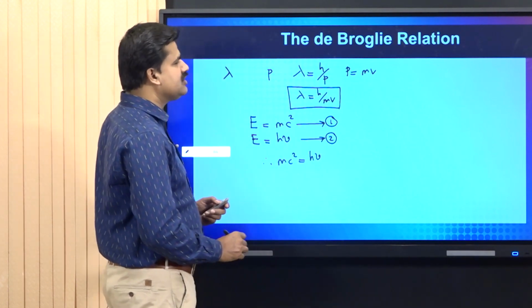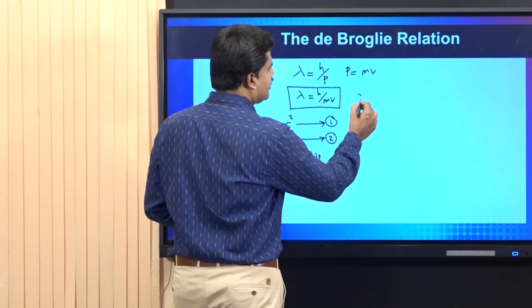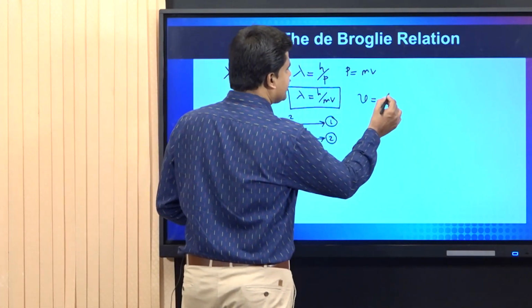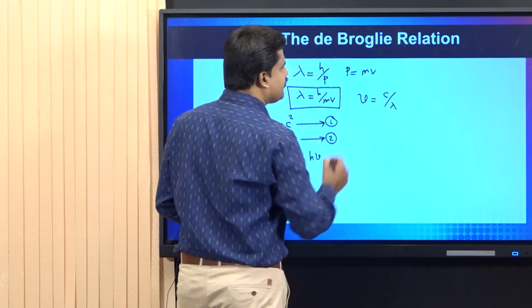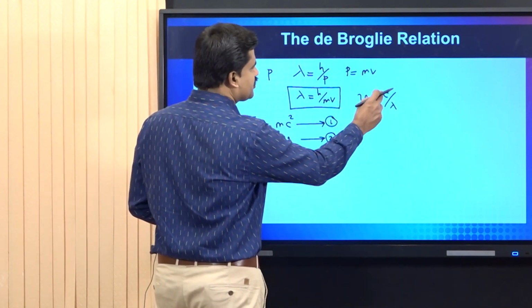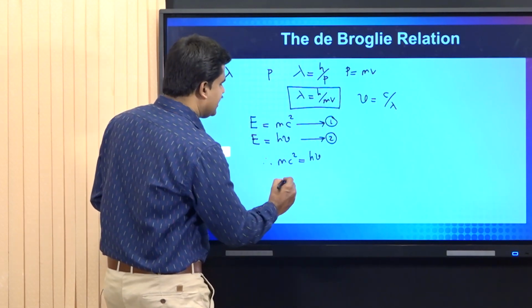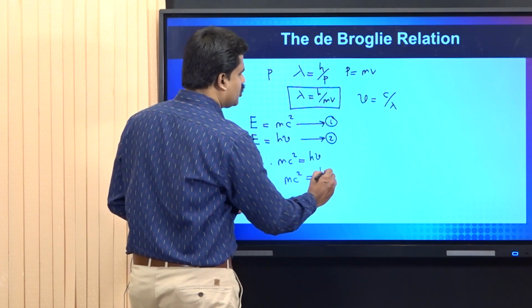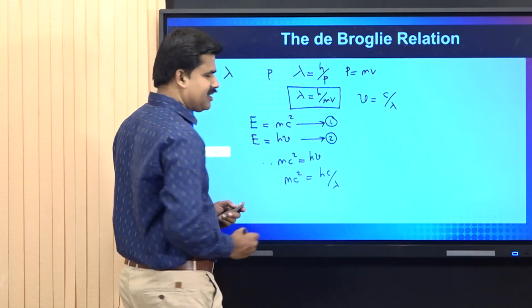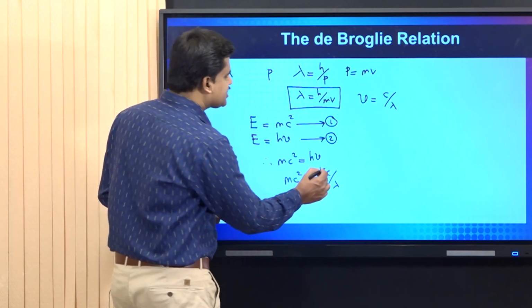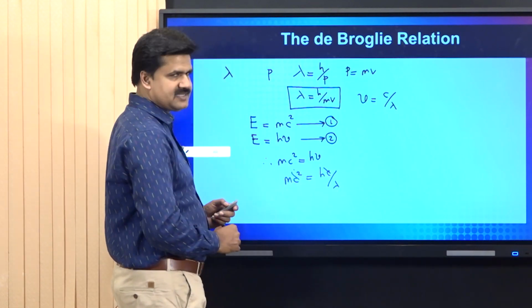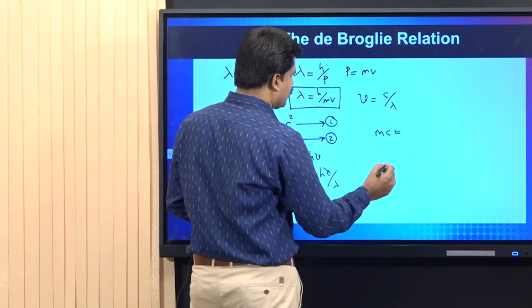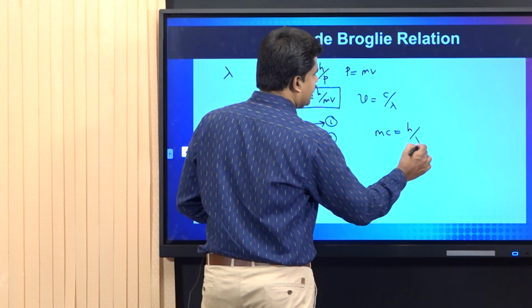However, we know that for a wave, nu is related to wavelength by the relation nu is equal to c by lambda. I can substitute this value of nu here. Therefore, I get mc squared is equal to hc by lambda. We can cancel one power of c from both sides. Thus, we get mc is equal to h by lambda.